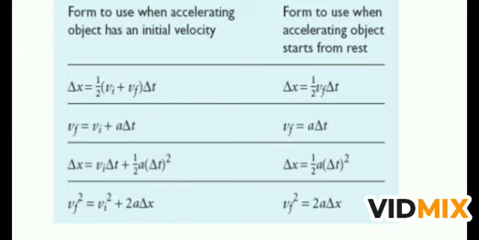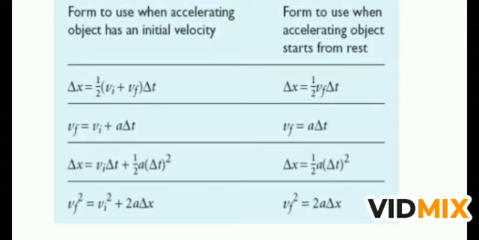Now delta x is the displacement. In the previous video we had learned about this equation, and in place of delta x we had used s. Now s is equal to ut plus half at square, or here delta x is equal to Vi delta t plus half a delta t square. And in the last, Vf square is equal to Vi square plus 2a delta x. And if you remember this equation, v square is equal to u square plus 2as.